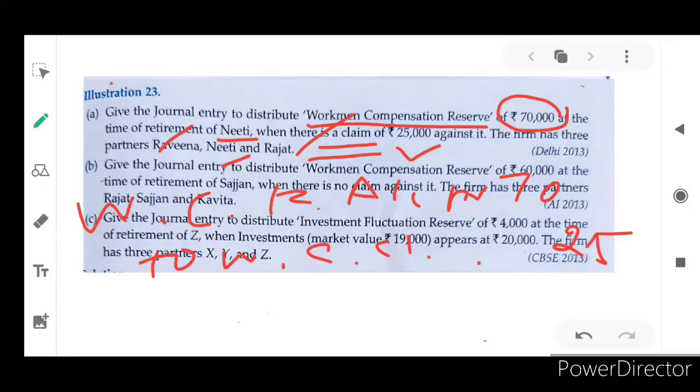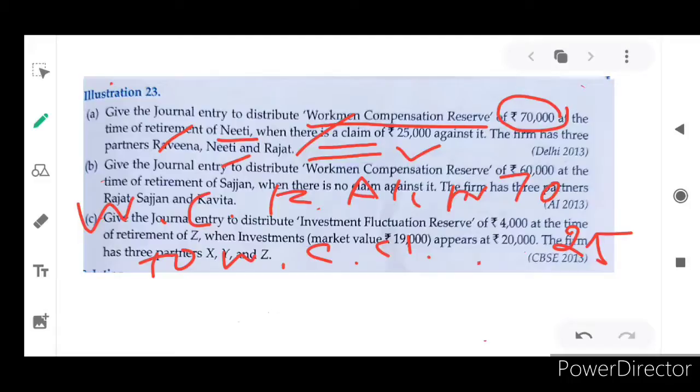Whether they have given any profit and loss sharing ratio over here? No. The firm has 3 partners, Ravina, Neeti and Rajat. As they didn't give any profit and loss sharing ratio, we have to distribute that excess amount in equal ratio. So equally means to A's account, B's account, here partners Ravina, Neeti and Rajat.